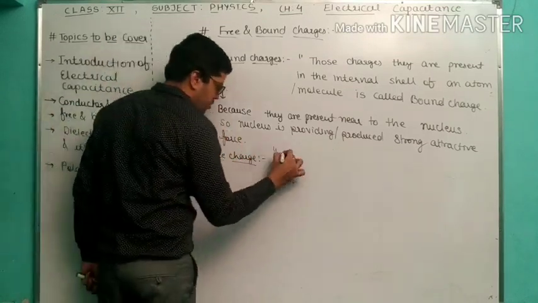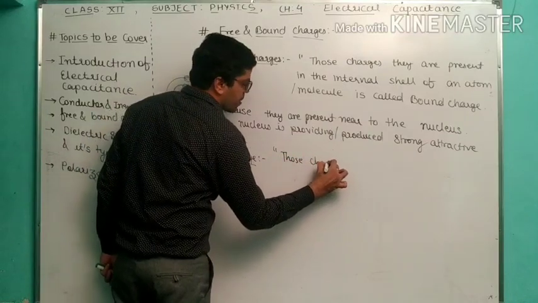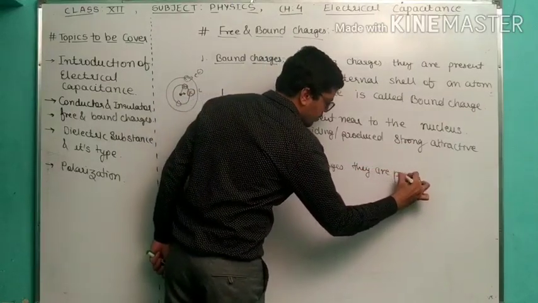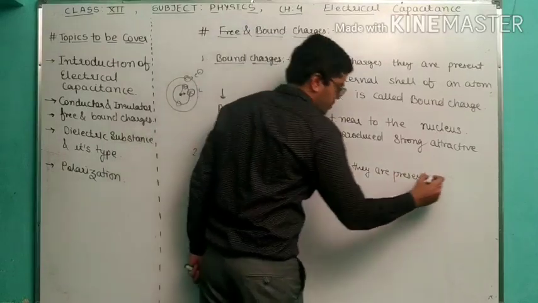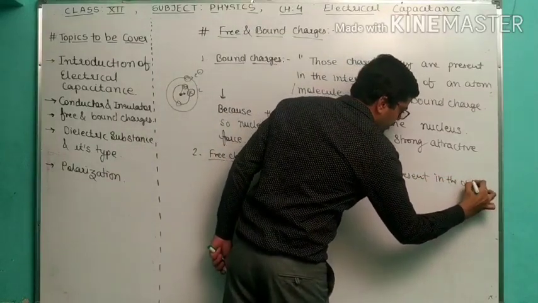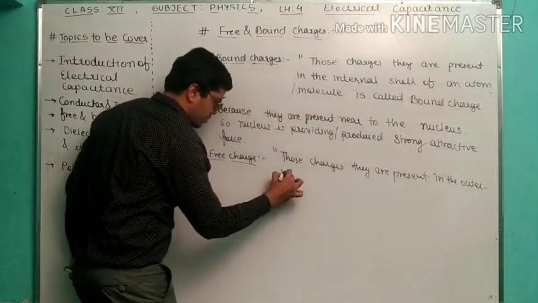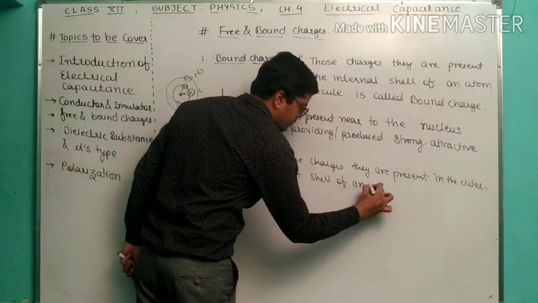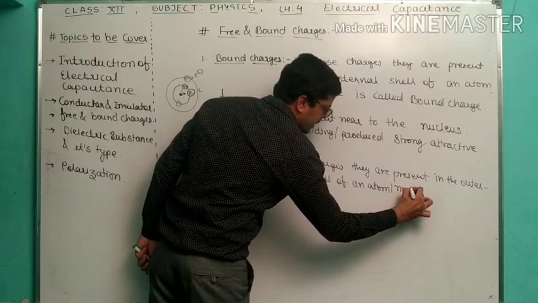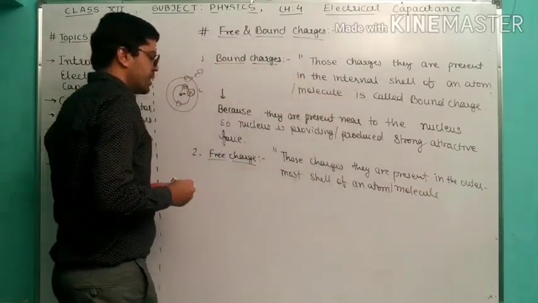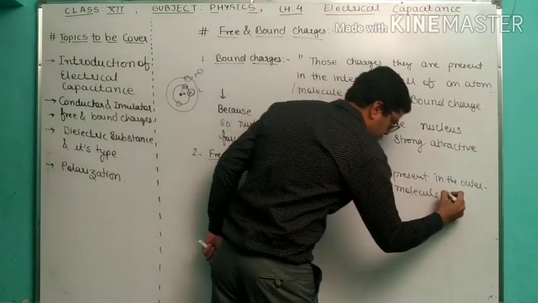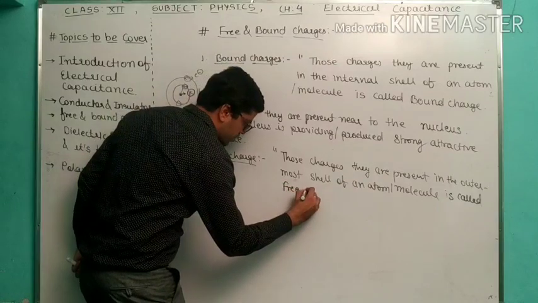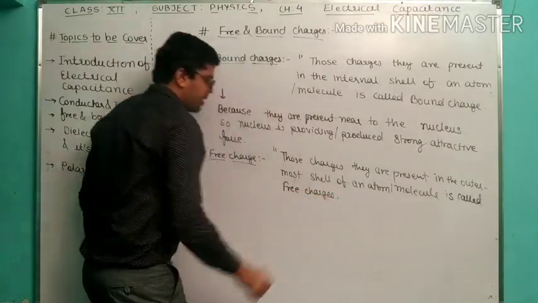Free charges means those charges that are present in the outermost shell of an atom or molecule are called free charges.